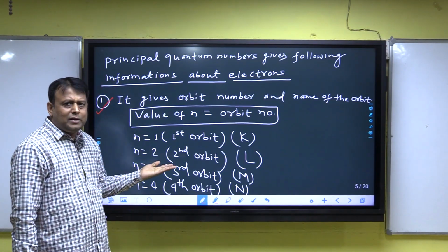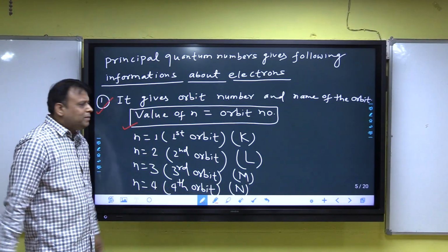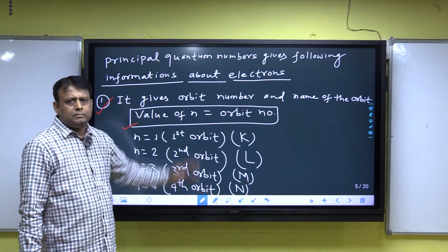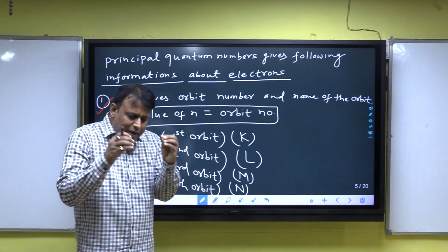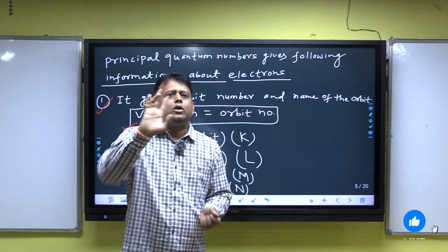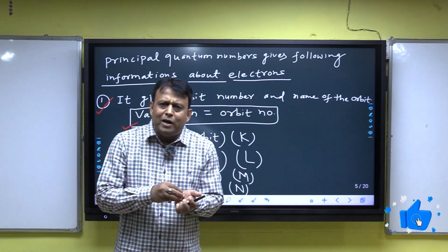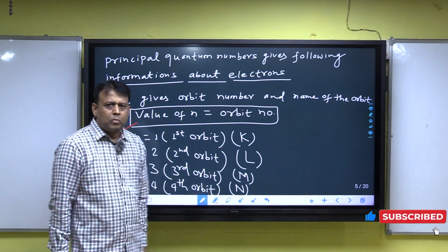How does it give the orbit number? Always keep in mind, the value of n is equal to the orbit number. That means n is the principal quantum number, and n is equal to the orbit number.